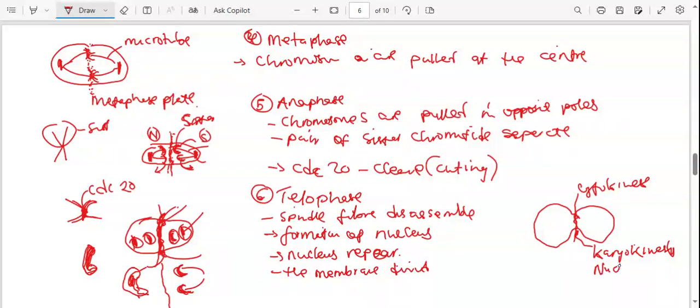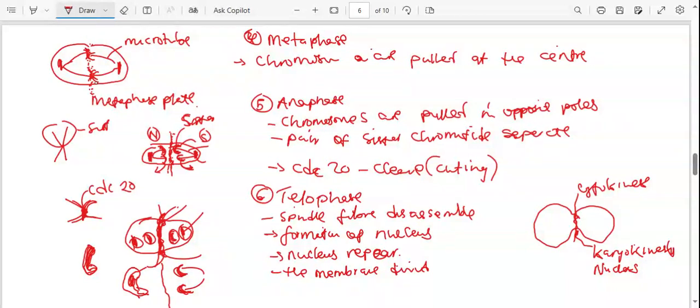So we need to have two nuclei. That's the reason why we said the nucleus reappears. Once it reappears, it has divided. At first, it disappeared in the prophase stages. So karyokinesis is the process by which the nucleus divides. That's the meaning of karyokinesis.